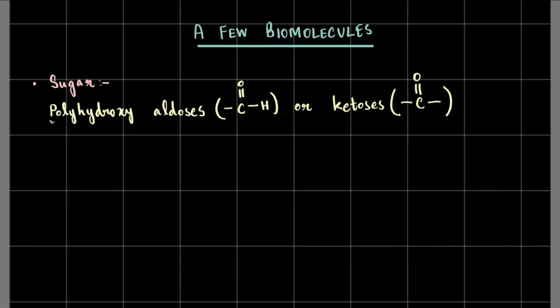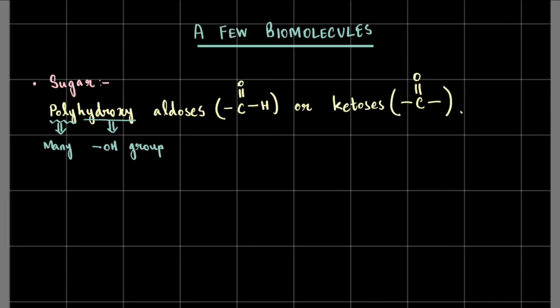Polyhydroxy is also another long word. Poly, as you probably know, means many, M-A-N-Y, and hydroxy stands for OH group, or alcoholic groups. I think that breaks it up nicely enough for you now.